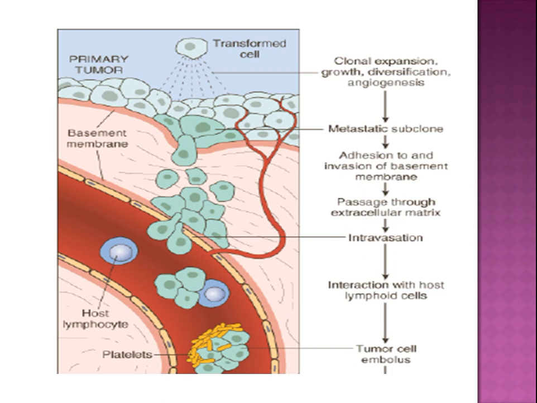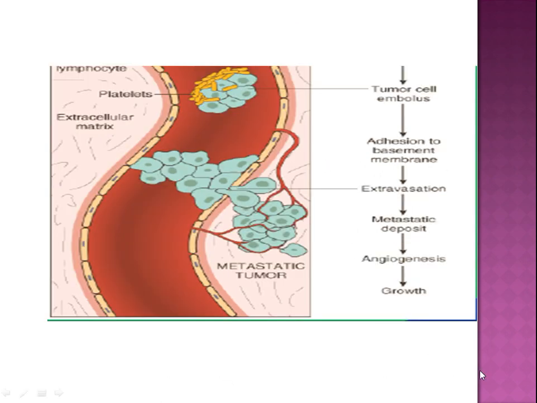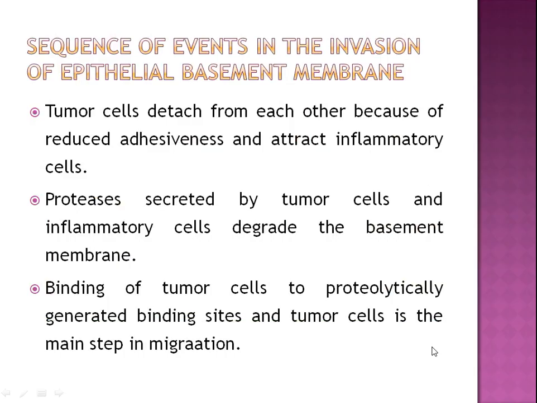Same, the diagrammatic representation. Till the formation of the tumor cell embolus, the platelets come and adhere to the tumor cells, and the host lymphocytes also come and adhere, and they form an embolus. With the help of the embolus they pass through the vessel and attach to a different site. Same I have explained to you.